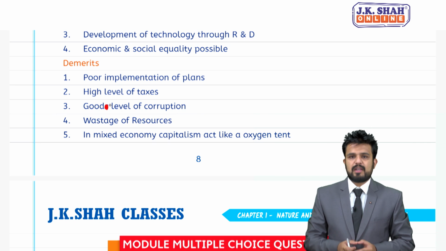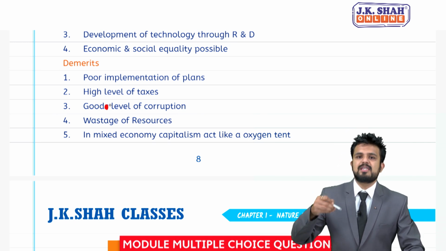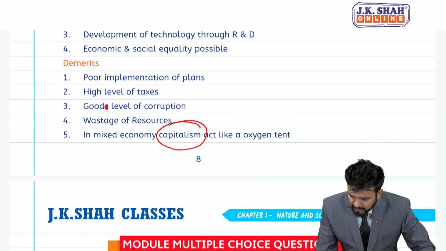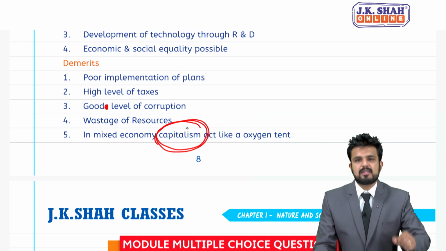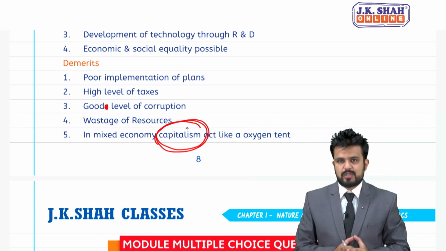And fifth point is, in mixed economy, capitalism acts like an oxygen tent. So, in mixed economy, capitalist plays a major role. Capitalism is given more importance.